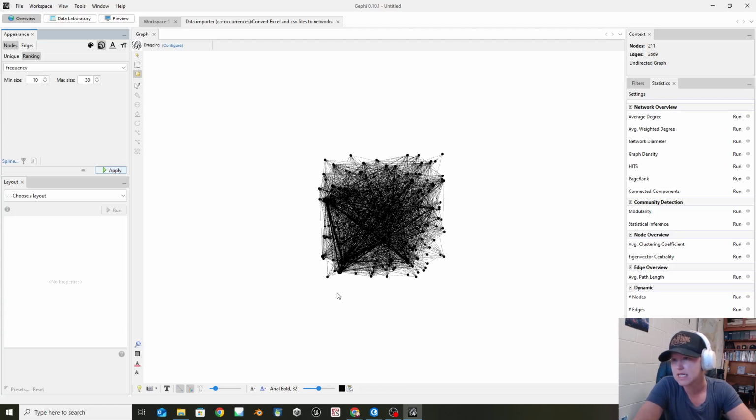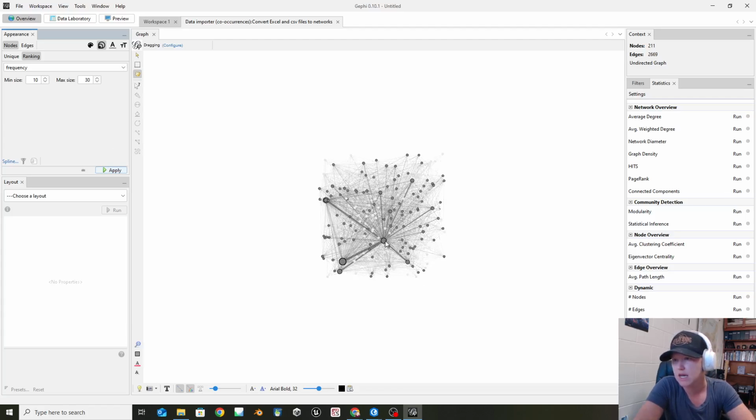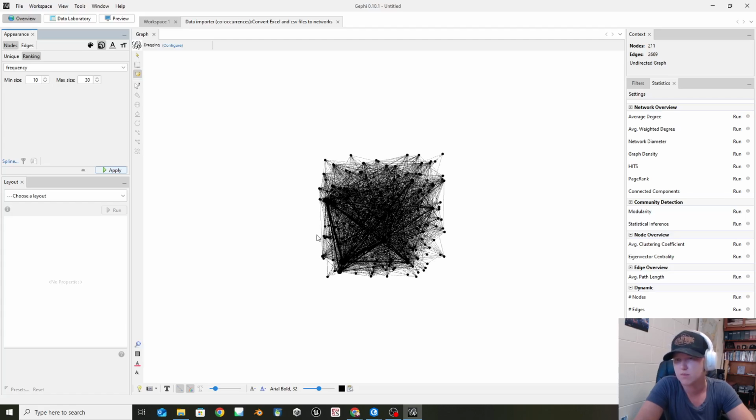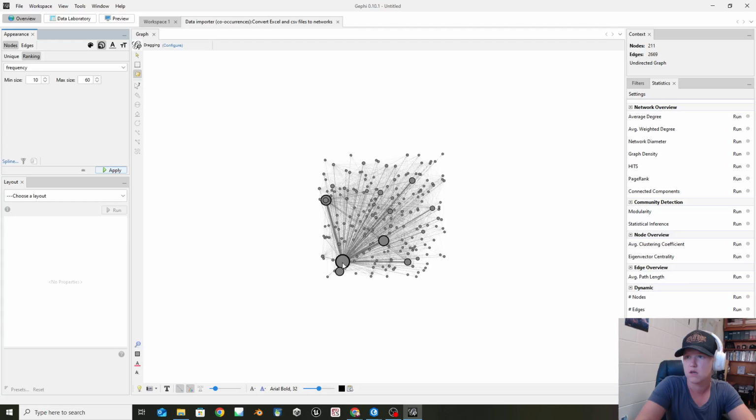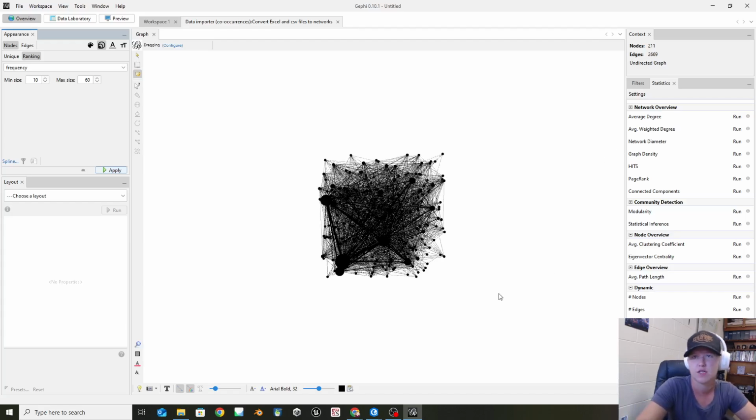Now, I can't really see the biggest one. So you can see the biggest ones are pretty small, so I'm actually going to keep making these ones larger. I don't know, let's try double the size. So let's go 60. Let's apply that one. Okay, that's looking a little bit better. So now we can clearly see some of the ones that are more common. So that's the first thing I'm going to do.